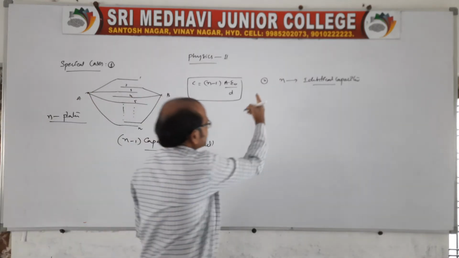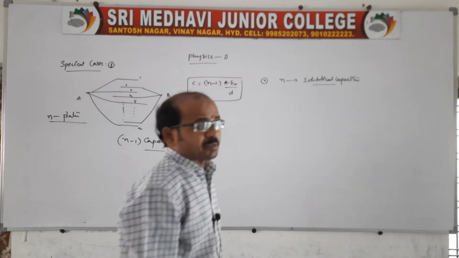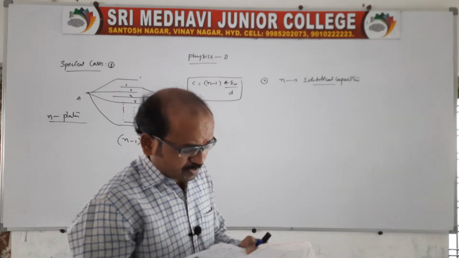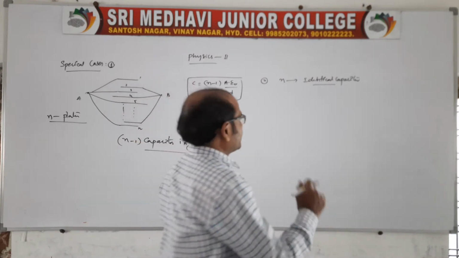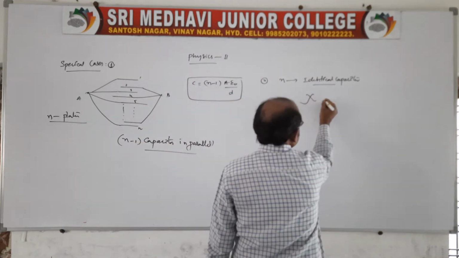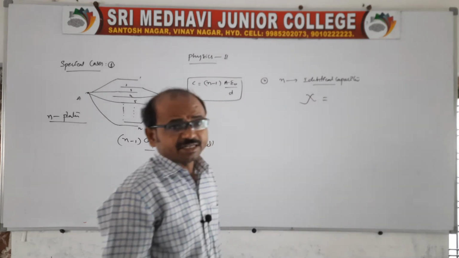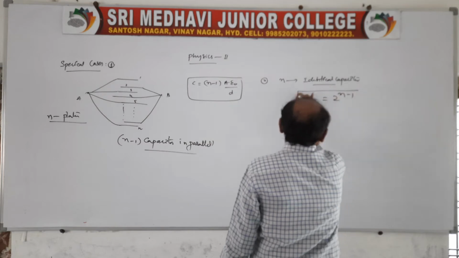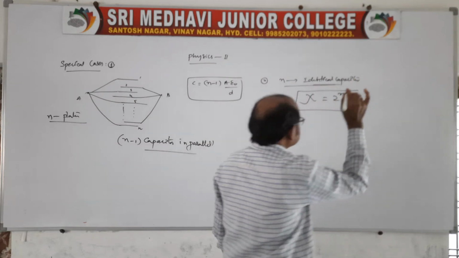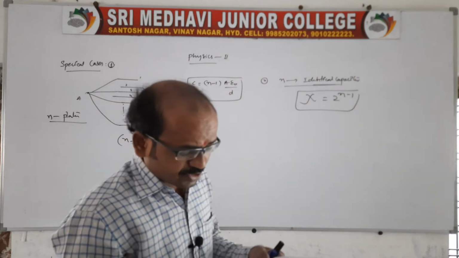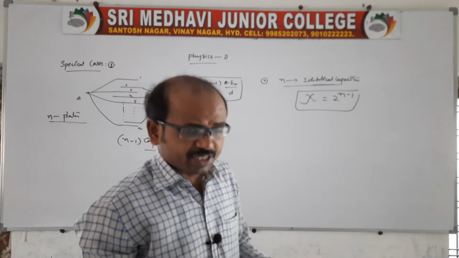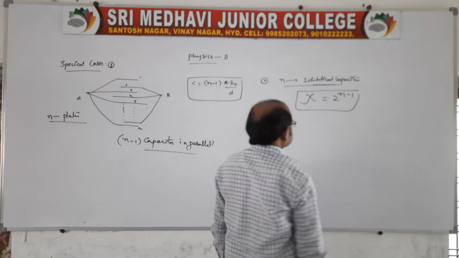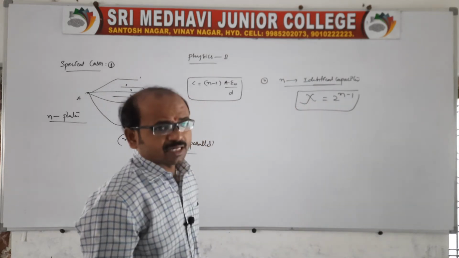Now what I mean to say, the second special case: if n identical capacitors are joined in a combination, the different capacitance is equal to 2 to the power n minus 1. For that combination we have a capacitance equal to 2 to the power n minus 1.